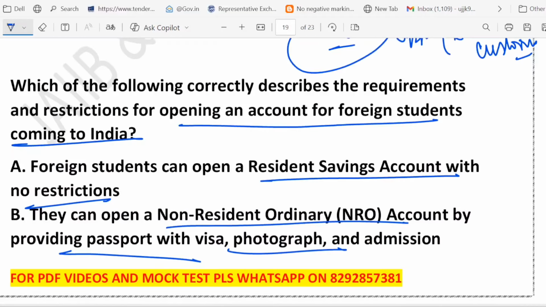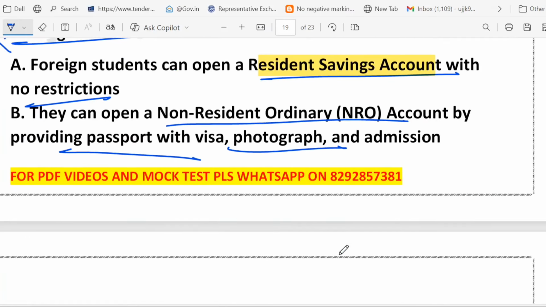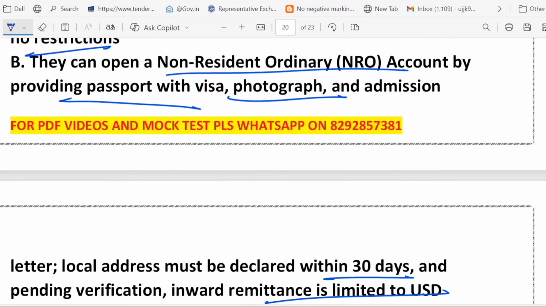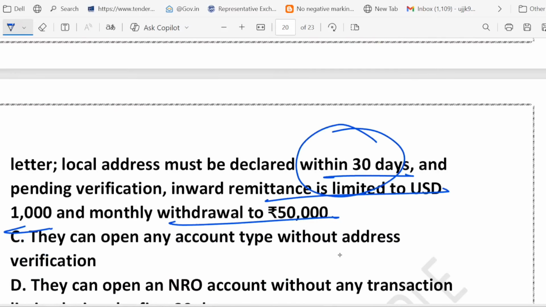If you look at option A, it's talking about a resident savings account. Do you think they can? No way. Foreign students are non-resident, so they can't open a resident account. So option A is wrong. What about B? B says they open a non-resident NRO account by providing passport with visa, photograph, admission letter, local address must be declared within 30 days, and pending verification. Inward remittance is limited to $1,000 and monthly withdrawal to 50,000 rupees. Yes, correct. They need to provide the passport with visa, photo, admission letter. They must declare their local address within 30 days. And inward remittance is capped at $1,000, that is the inward remittance, and monthly withdrawal at 50,000 rupees. Yes, this is the correct one.